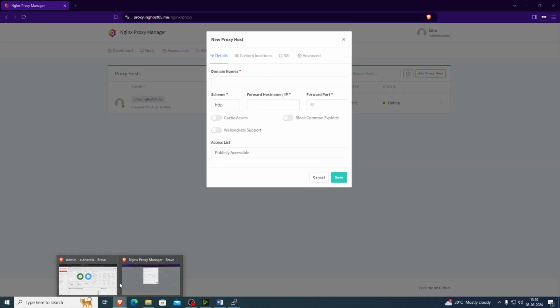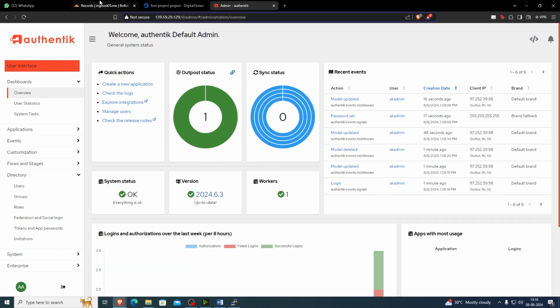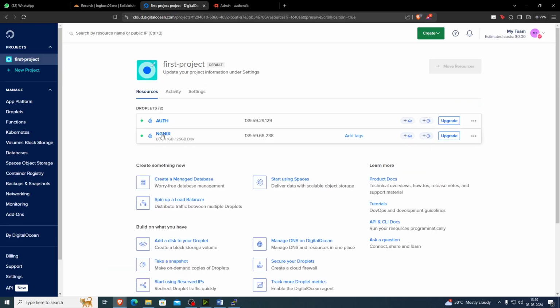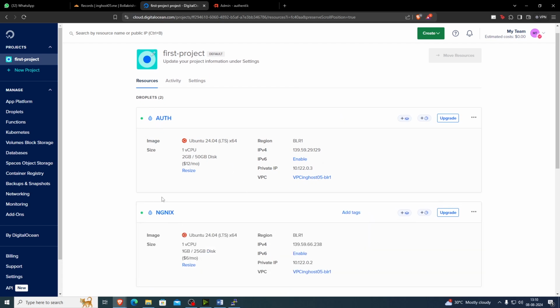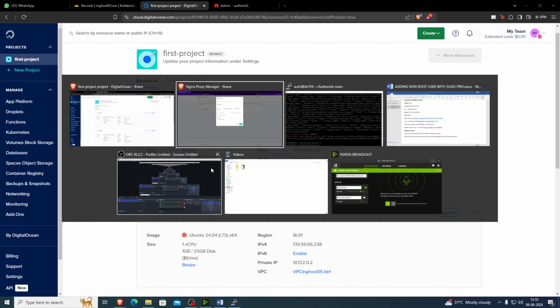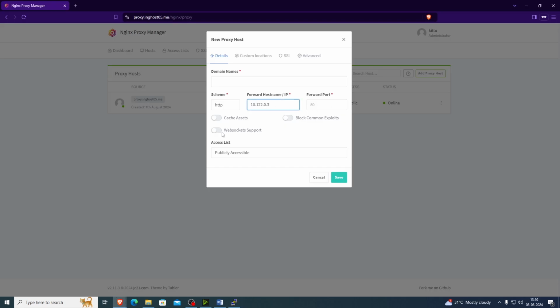Authentik. Let's check the IP of Authentik. We are going to use private IP because Authentik and Nginx are both on the same subnet, as you can see. So I'm going to use private IP, port 80. So block common exploits. Sorry, repeat that.